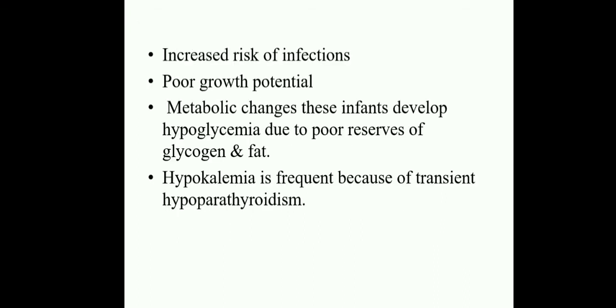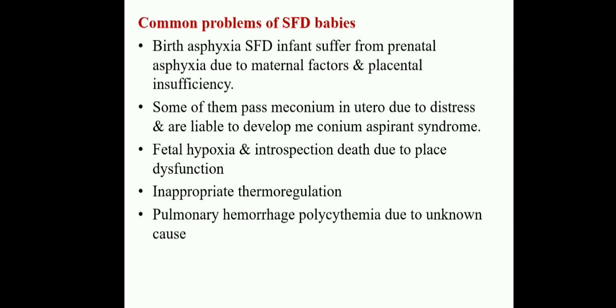And more problems are increased risk of infections, poor growth potential, and metabolic changes. These infants develop hypoglycemia due to poor reserves of glycogen and fat. The most common metabolic change is hypoglycemia, where the blood sugar level is very low in the children. Next, hypocalcemia is frequent because of transient hypoparathyroidism, so the child suffers with hypocalcemia. Okay, these are the common problems for small for dates babies.